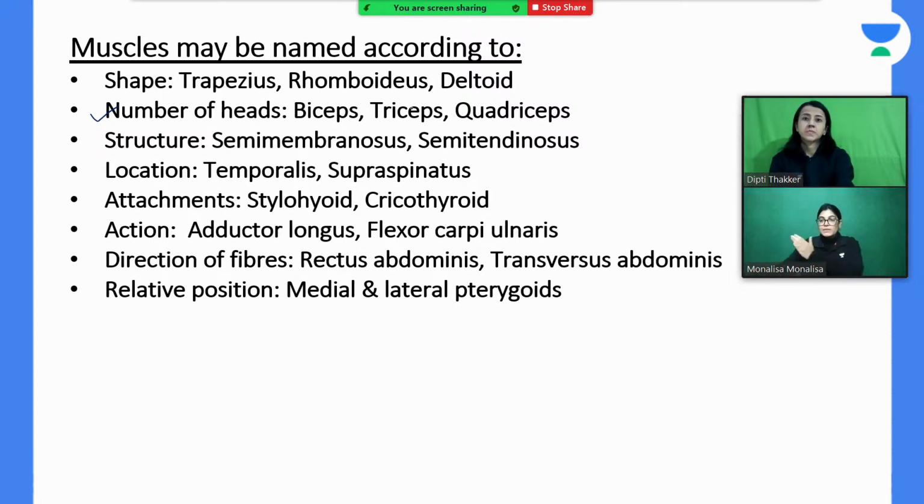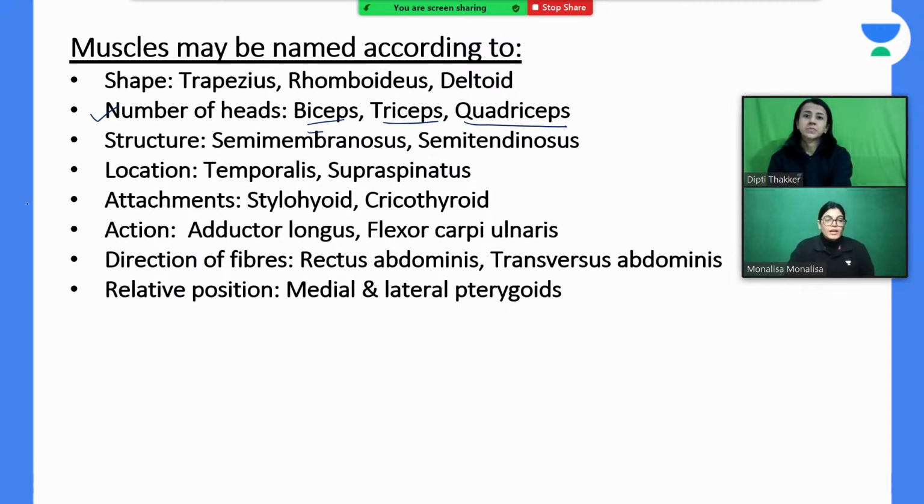So we have got biceps brachii at the anterior aspect of the arm, triceps on the posterior aspect of the arm having three heads of origin, and same way we have got quadriceps. So my dear aspirants, when we study the thigh, in the anterior aspect of the thigh there is the quadriceps femoris muscle, and it has four heads, four components: vastus medialis, vastus lateralis, vastus intermedius, and rectus femoris. All these four muscles taken together are given the name quadriceps femoris.